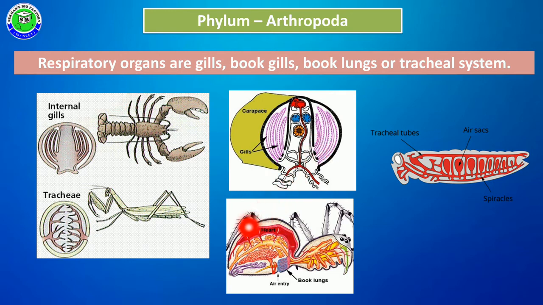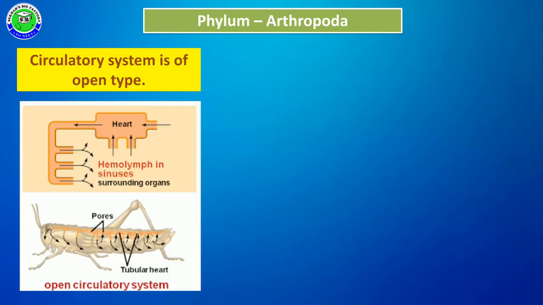Some respiratory organs like book lungs, along with the tracheal system, act as respiratory organs. So the presence of gills for respiration is one of the important characteristic features of arthropoda members.